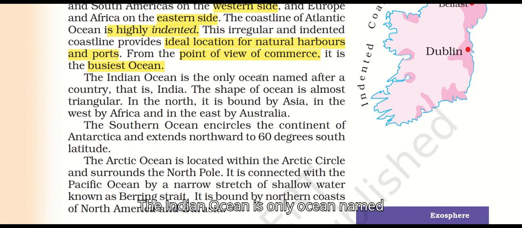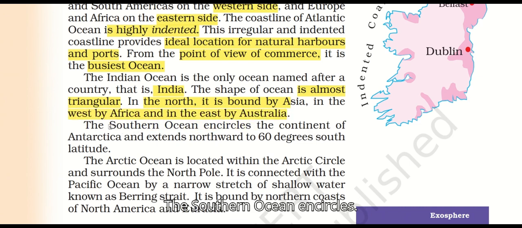The Indian Ocean is the only ocean named after a country, that is India. The shape of the ocean is almost triangular. In the north, it is bounded by Asia. In the west, it is Africa, and in the east, Australia.